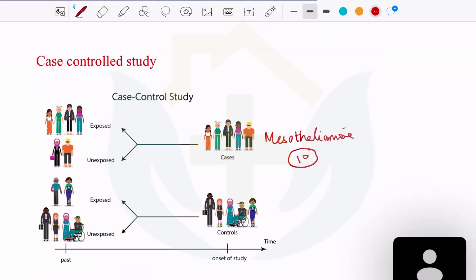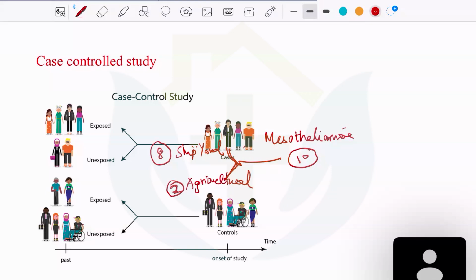So what you do is you take these patients and ask for multiple histories. You go back in time and ask: what were you doing, what's your work, were you a smoker, have you worked in a shipyard or building industry? Now among these 10, let us assume that 8 people say that, yes sir, I used to work in a shipyard industry. 2 say, no sir, I have never worked in any shipyard industry, I was working in agricultural fields.